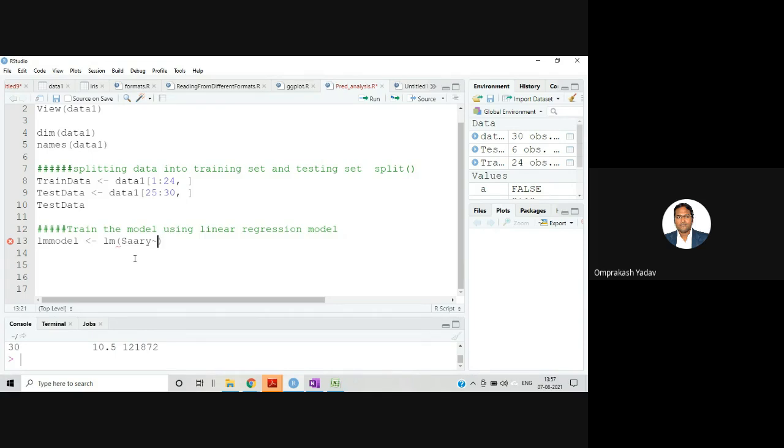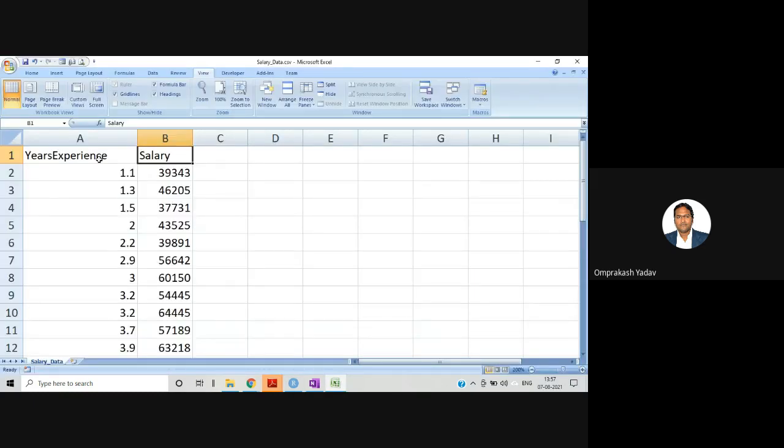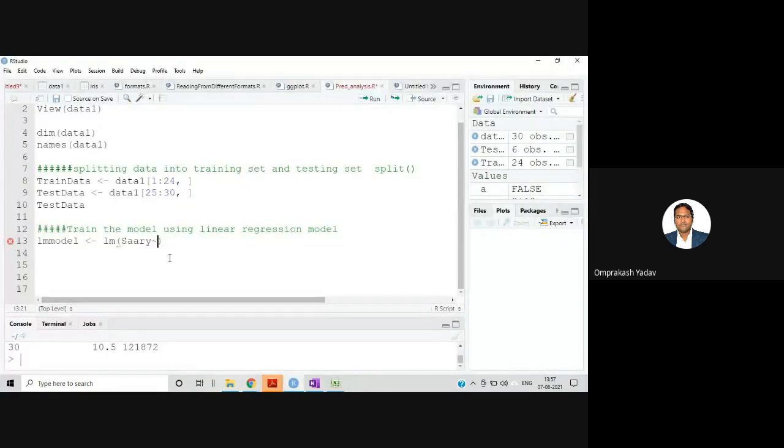This is salary with respect to the independent variable which is available, that is, YearsExperience. You can directly copy from here, or you can write it there. So it's YearsExperience. This is Salary with respect to YearsExperience.